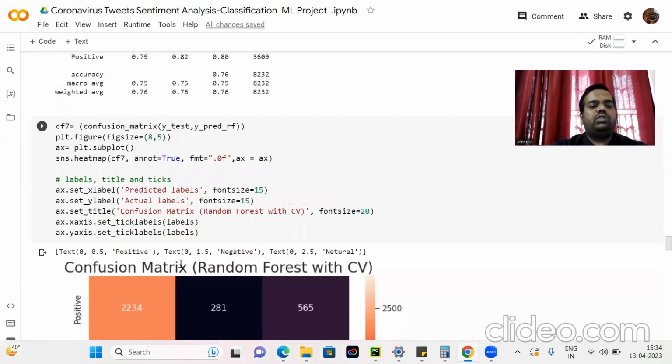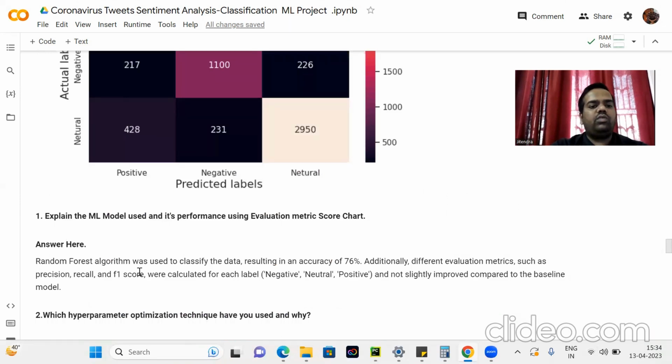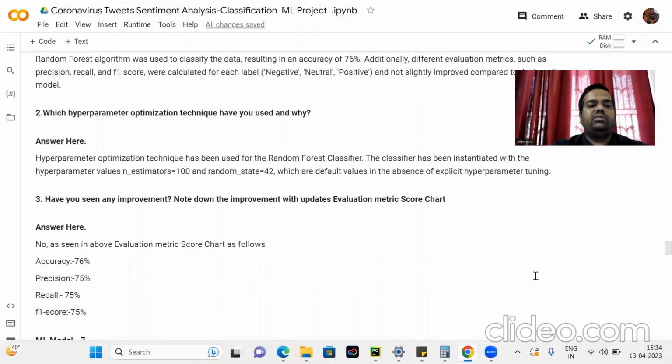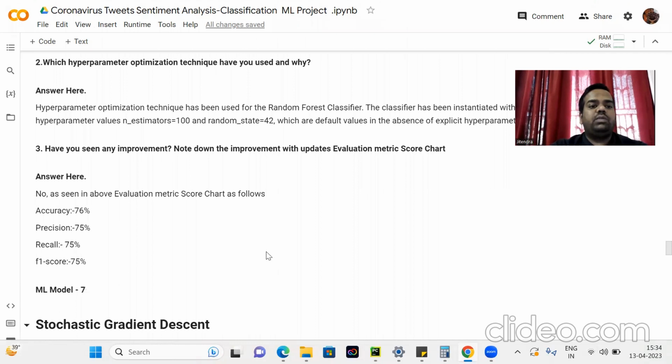Here is a confusion matrix. A random forest algorithm was used to classify the data, resulting in an accuracy of 70%. Hyperparameter tuning has been used with the random forest classifier. The classifier has been initiated with hyperparameters n_estimators equal to 100 and random_state equal to 42, which are the default values in the absence of explicit hyperparameter tuning. Here there is no evaluation metrics chart improvement. Accuracy is 75%, precision is 75%, recall is 75%, F1 score is 75%.